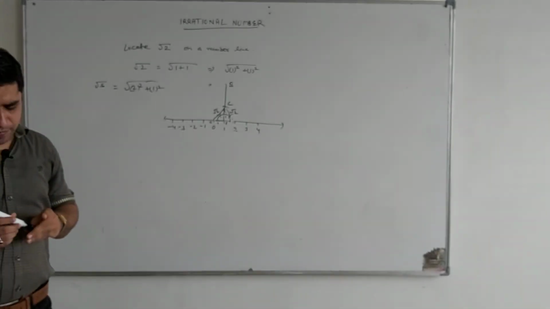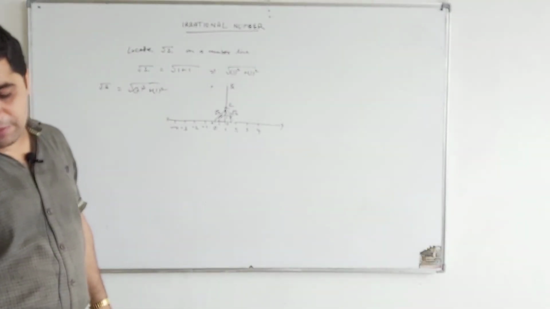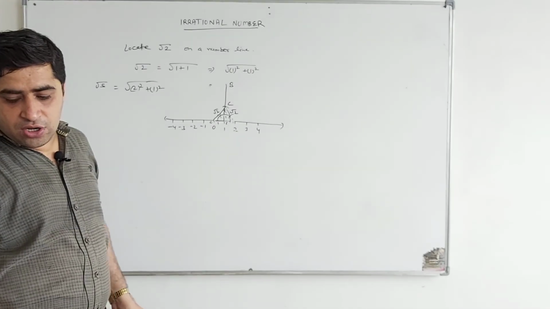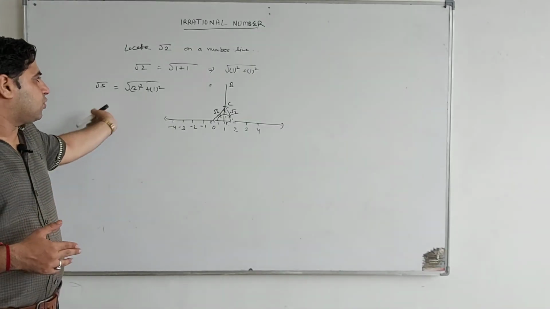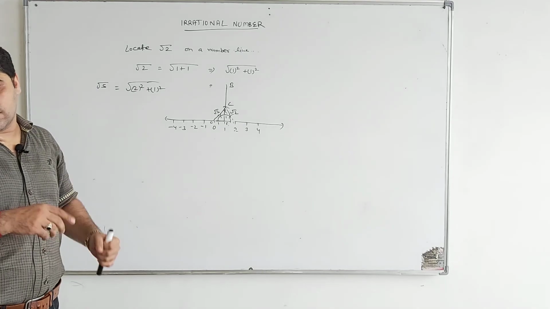So we have to follow the same pattern in the assignment also. You can represent root 3, root 5, root 7. So you can draw it and solve this question.